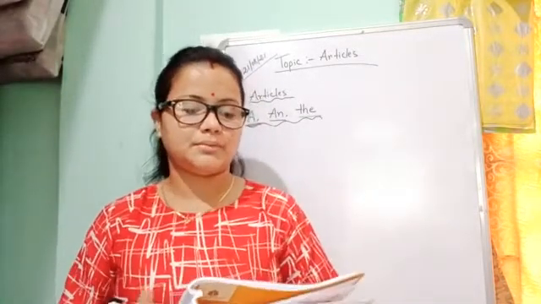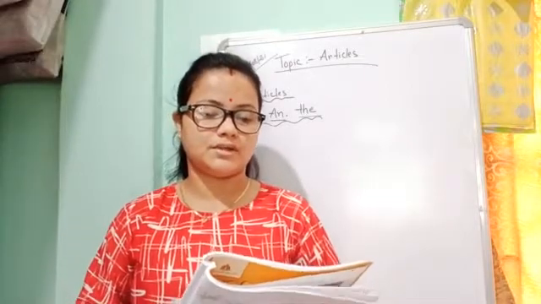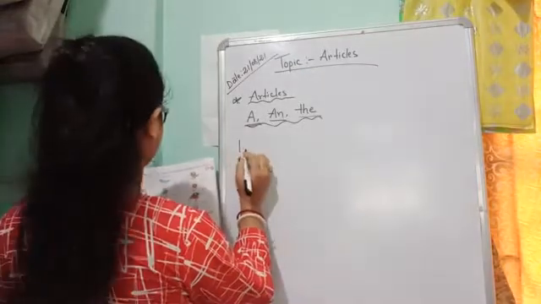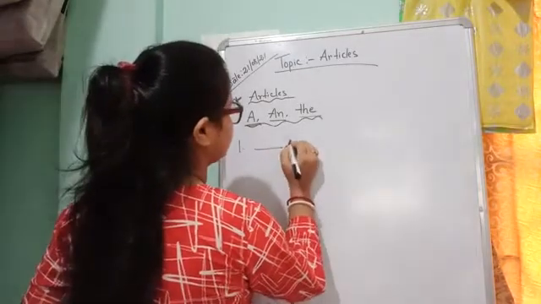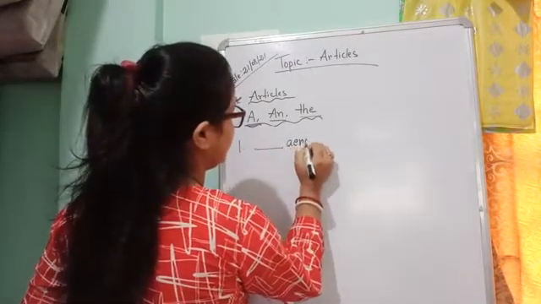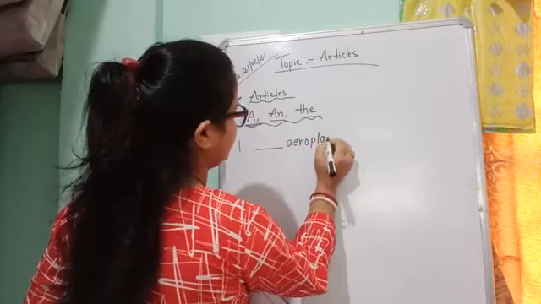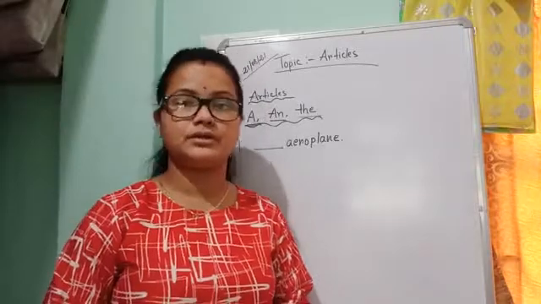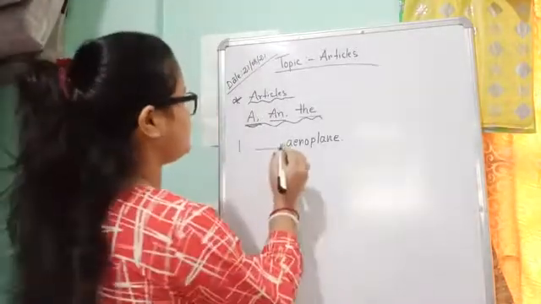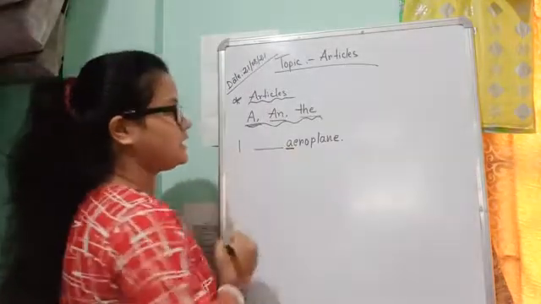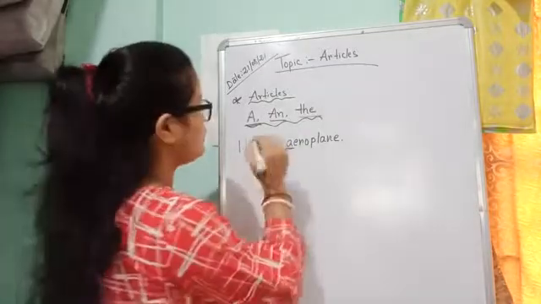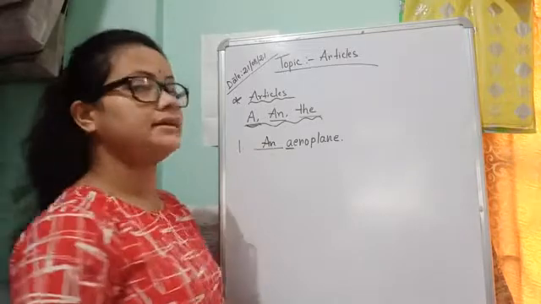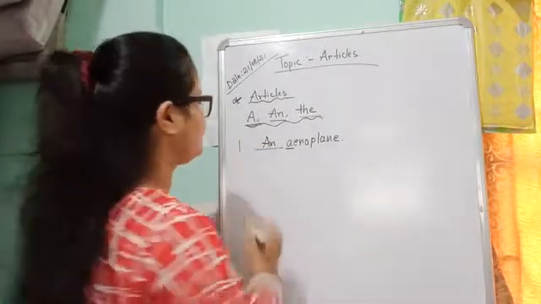Now circle the pictures that begin with vowel sounds, and fill in the blanks with a or an. Let's have some examples. Aeroplane. A, E, R, O, P, L, A, N, E. As we know, we have to put an before a vowel sound. Here we have a vowel sound, that is A. So we have to put the article an before aeroplane.